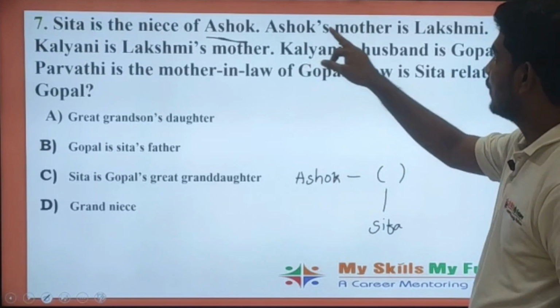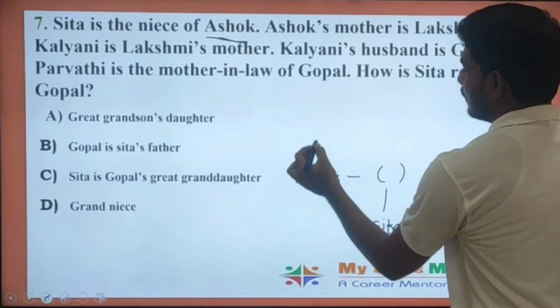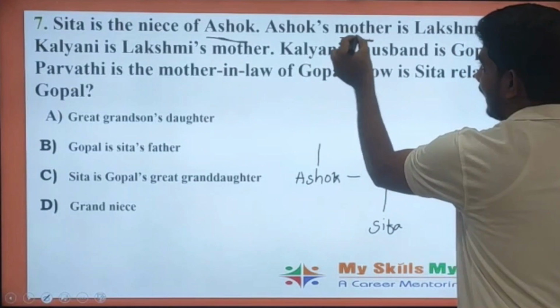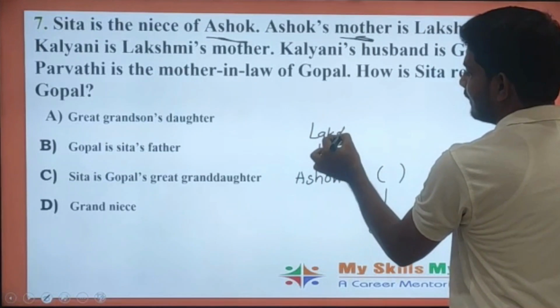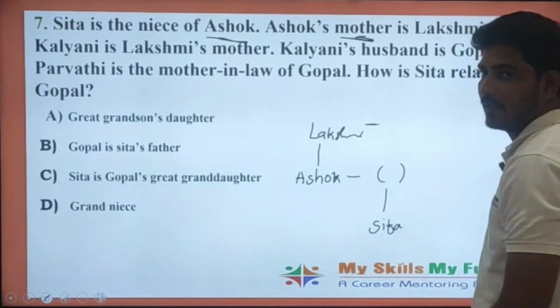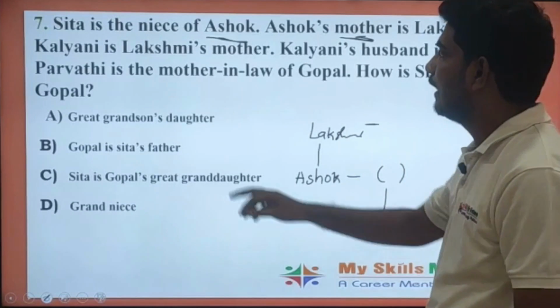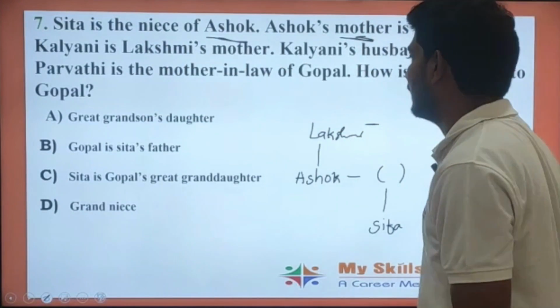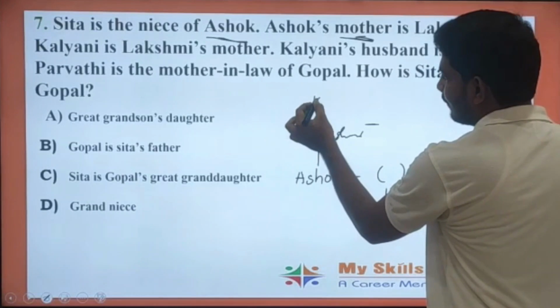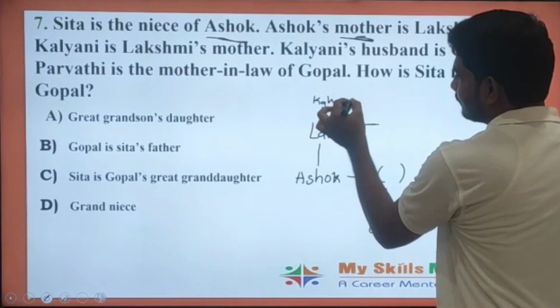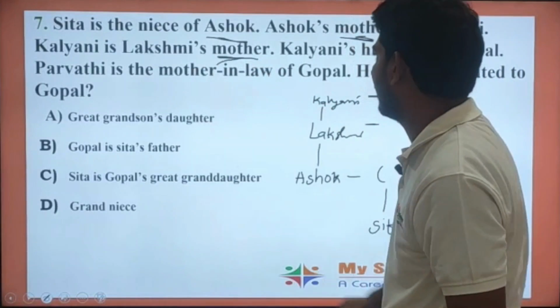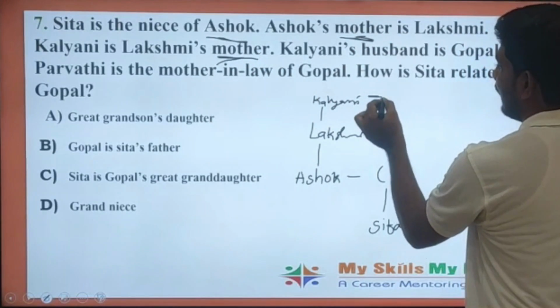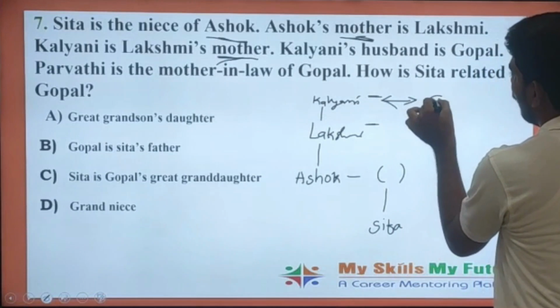Next, Ashok's mother is Lakshmi. So he mentioned clearly Ashok's mother is Lakshmi. So Lakshmi is a female person. Next, Kalyani is Lakshmi's mother. Why? Because he also mentioned clearly here Kalyani's husband is Gopal.